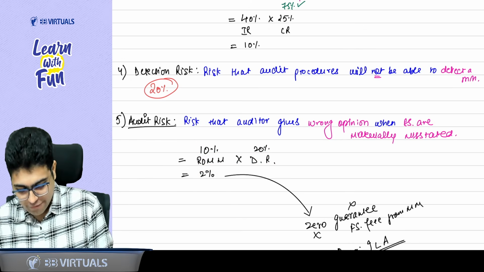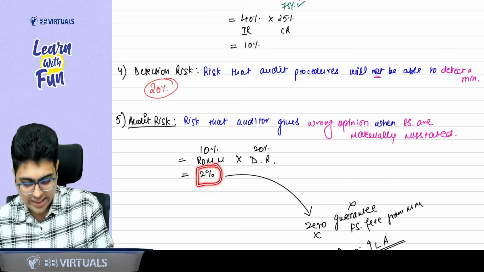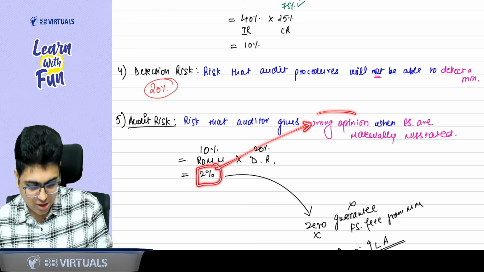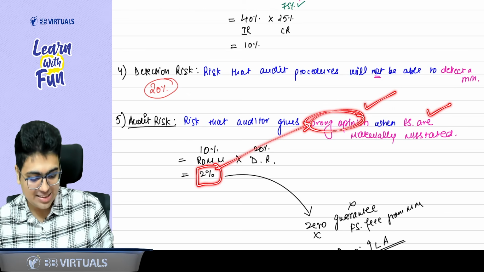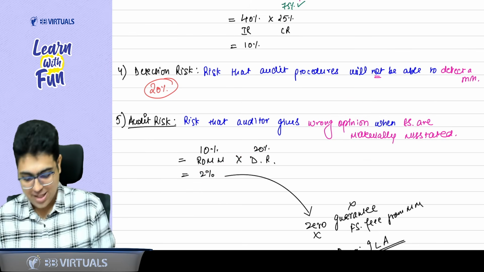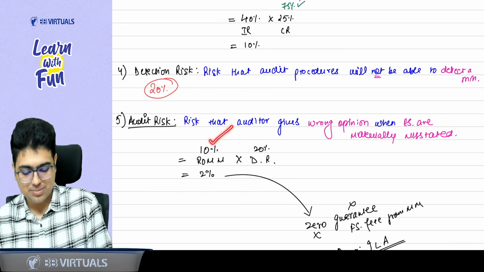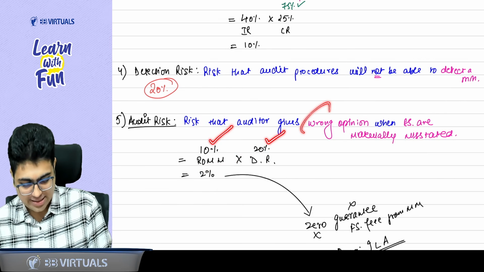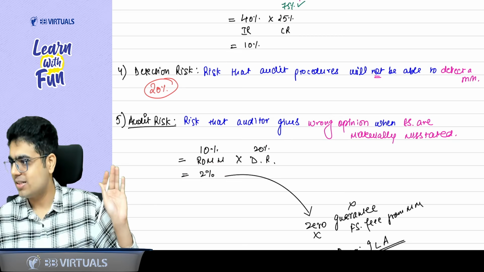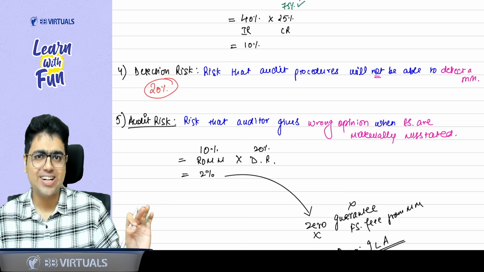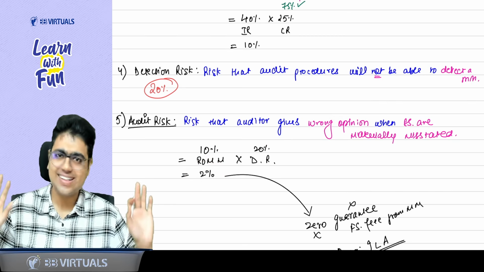And now when the material misstatement is not detected, he will give a wrong opinion. So a wrong opinion when financial statements are materially misstated. When the financial statements are materially misstated and he is not able to detect it, that time he gives a wrong opinion, and that is called audit risk. You understood the concept or not? Yes, sir. These things you just need to understand as a good student.